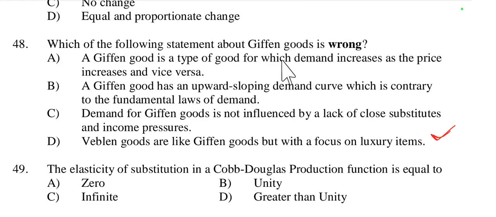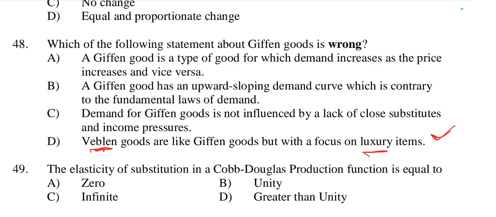For Giffen goods, when price increases, demand increases. Veblen goods are also a type of good: when the price of the good rises, its demand rises. But in Giffen goods, we take the case of an inferior good, while in the case of Veblen goods, we take luxurious items.